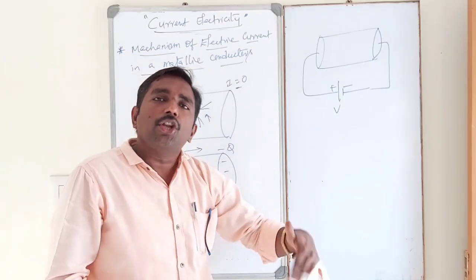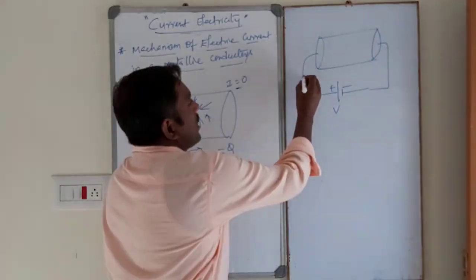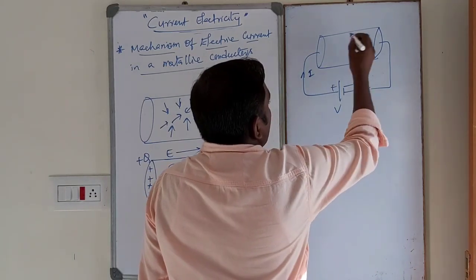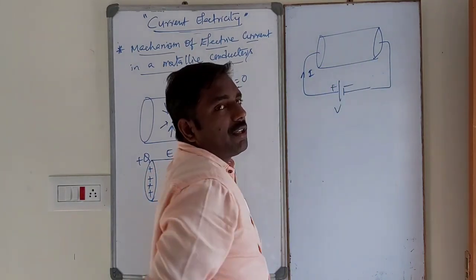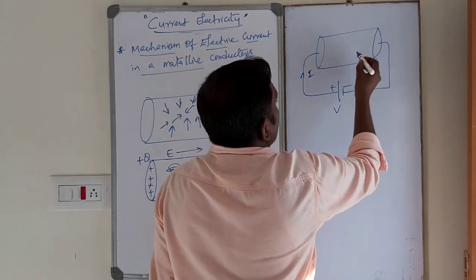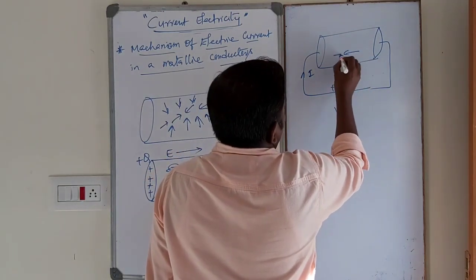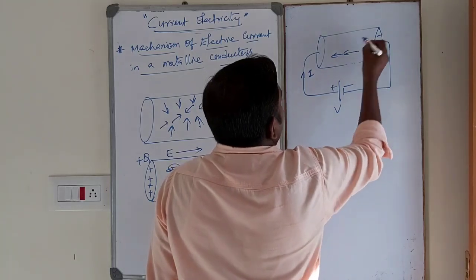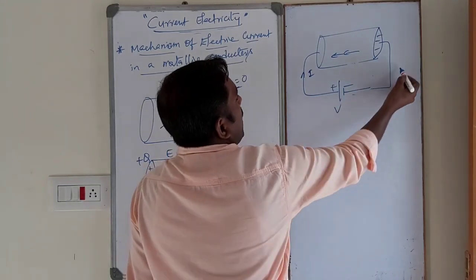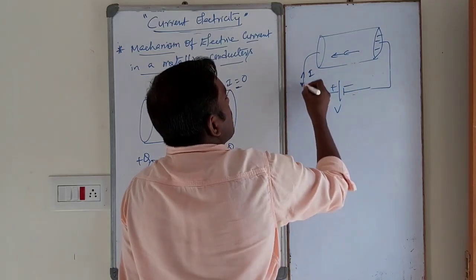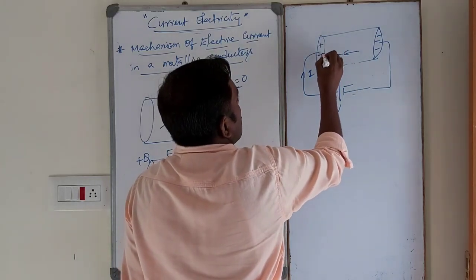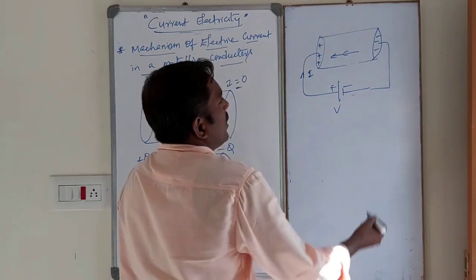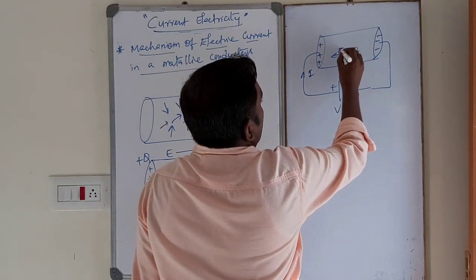The battery gives a continuous supply of charges, so charges keep moving continuously. The negative terminal is connected to this end and the positive terminal to this side, so this side is positively charged and this side negatively charged.